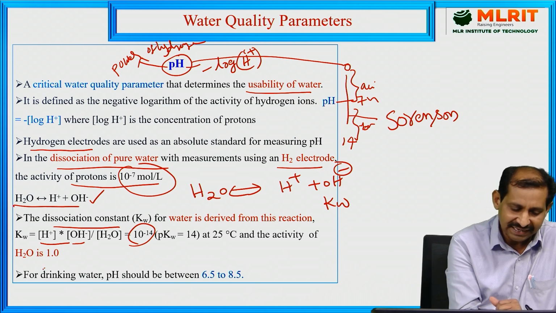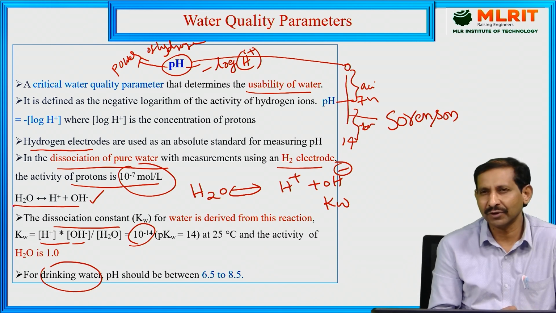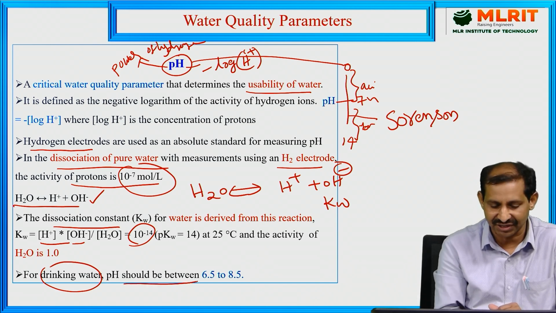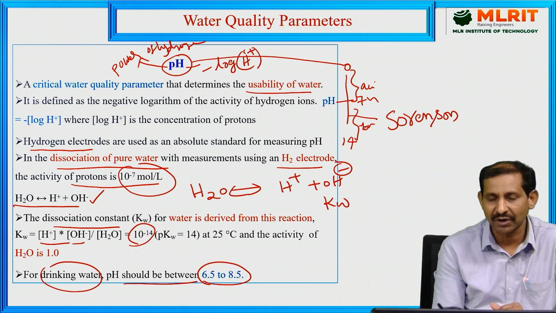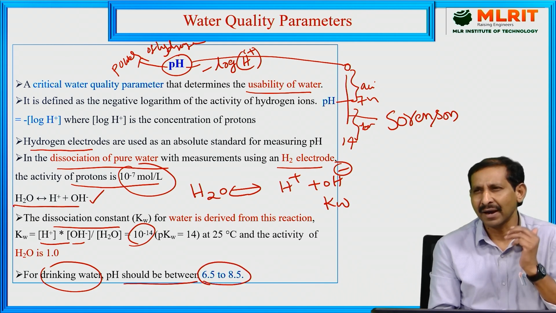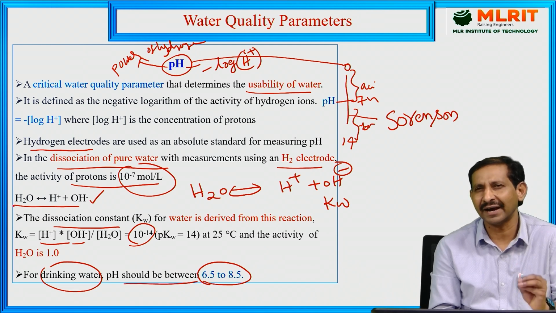For drinking water, the pH should generally be between 6.5 and 8.5. That is the permissible pH level of drinking water.